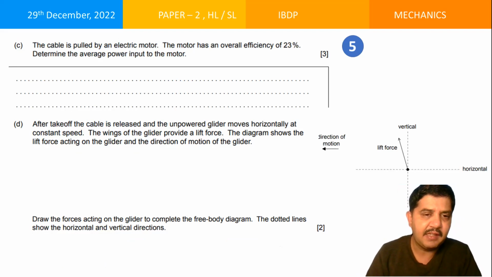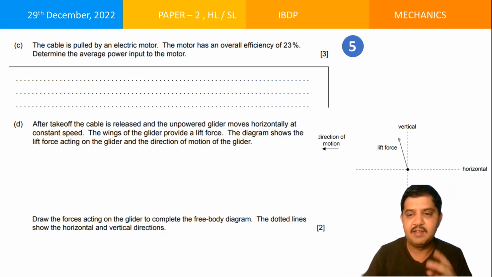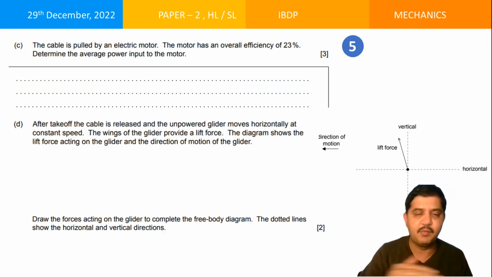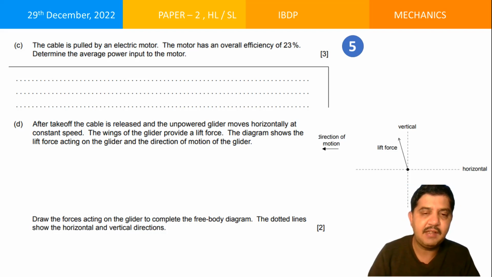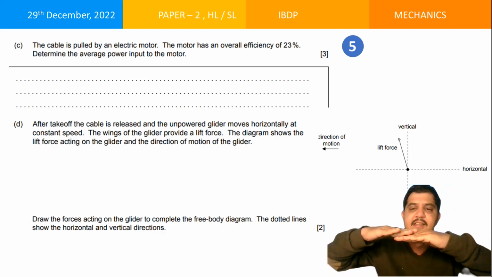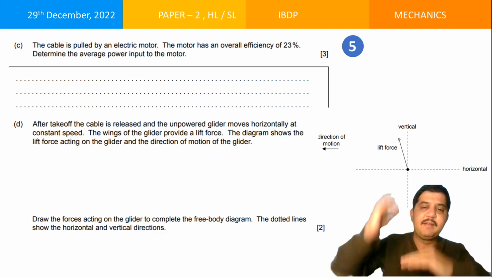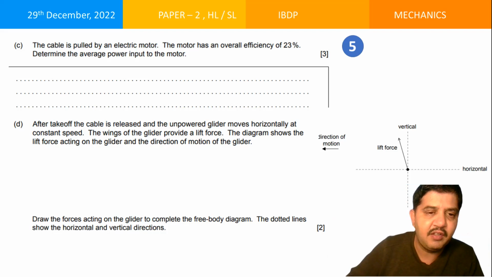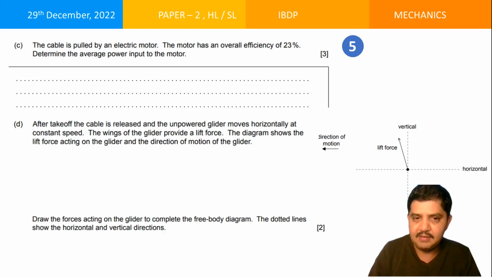Then, after takeoff, the cable is released and the unpowered glider moves horizontally at constant speed. Unpowered glider, the moment it starts moving, the cable is cut off and it starts moving. Okay, the wings of the glider provides a lift force. Bernoulli's theorem. So it keeps on going like this, and suddenly it lifts up like this, right? And the diagram shows the force acting on the glider and the direction of motion of the glider. See, the direction of motion is given, lift force is given, vertical, horizontal, everything is given.